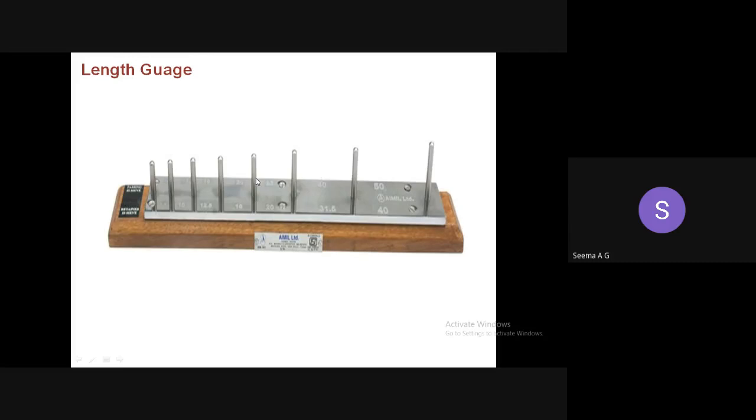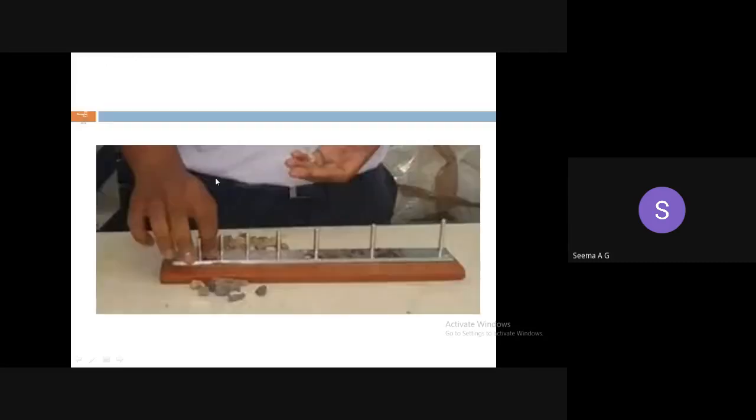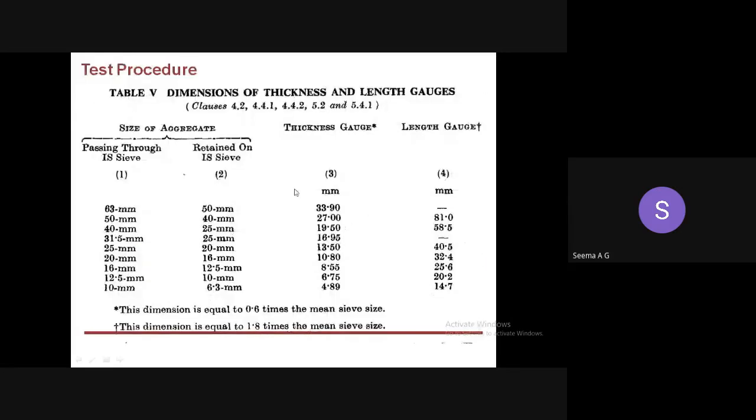So to conduct the experiment, you need a sample. You arrange sieves of standard sizes in such a manner that the larger sieves are on the top. So these are the sieves arranged: 63 mm, 50 mm, 40 mm, then 25 mm, 20 mm, 16 mm, 12.5 mm, 10 mm, and 6.3 mm. The larger size sieves are arranged on the top, and as you go down, smaller size sieves come.